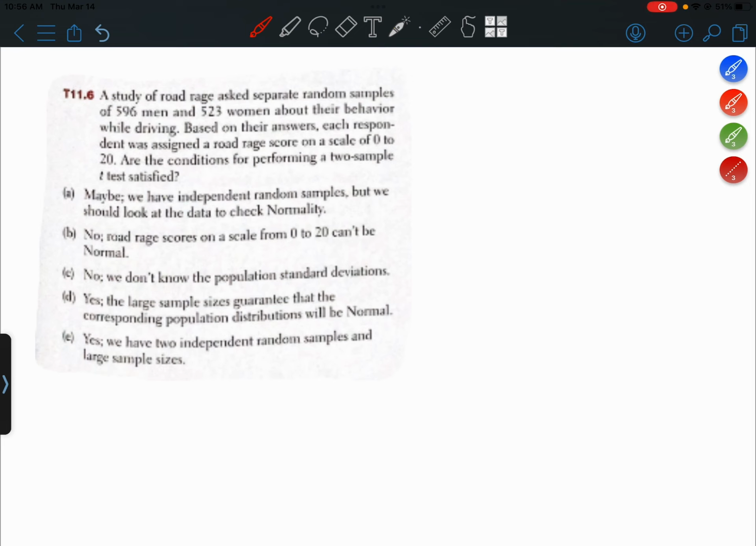Okay, so the conditions are random, and they mention separate random samples, so that seems to be met. 10% rule, right? So your sample has to be less than 10% of the entire population. I'm pretty sure 596 is less than 10% of all men, and 523 is less than 10% of all women, so that seems to be met.